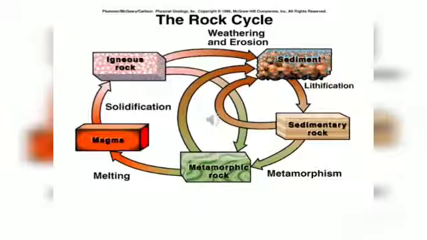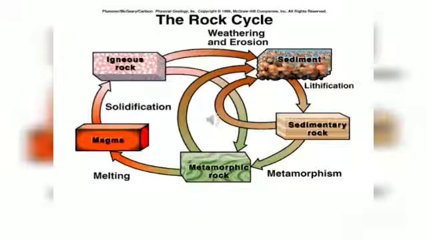Clear? Now these sedimentary rocks again are converted into metamorphic rocks through the process of metamorphism, which I have already made clear. Igneous are changed into sedimentary, and sedimentary now changes to metamorphic under intense heat and pressure.